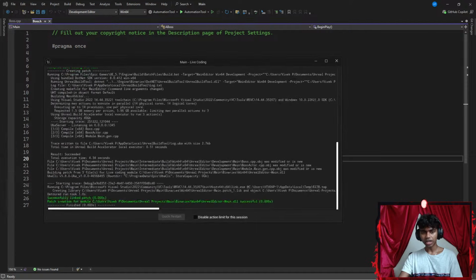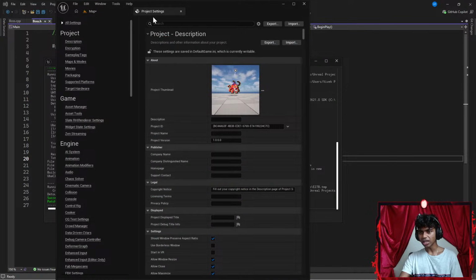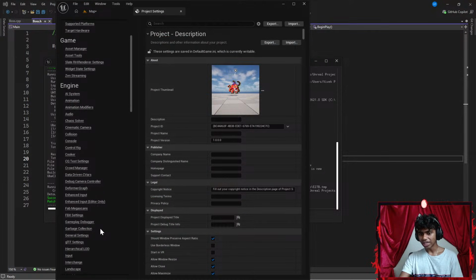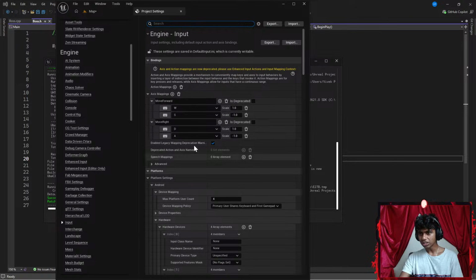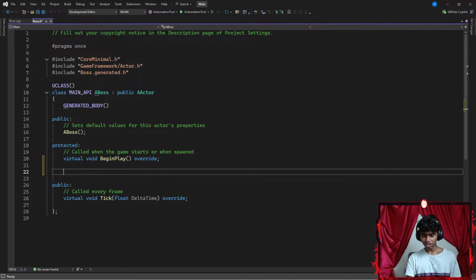Firstly, I want to go ahead and check something. If I were to go to my, let's see, I forgot where that was. In my project settings. Okay, in my project settings, if I were to find something like input, I have my input set. Okay, I was just confirming if I had it set or not.